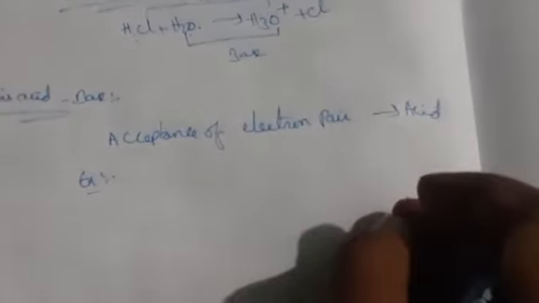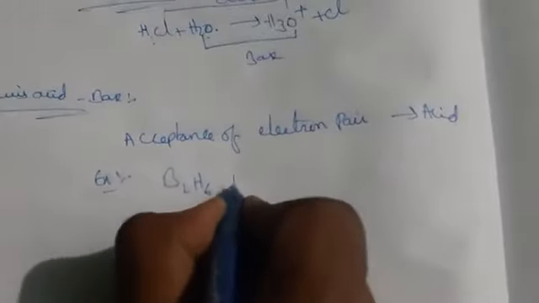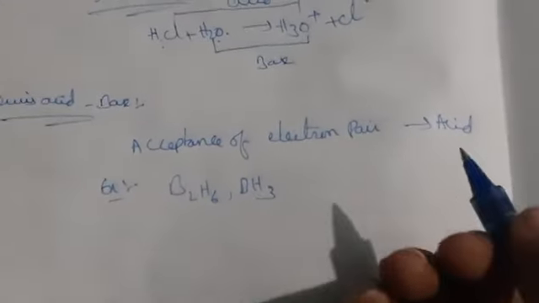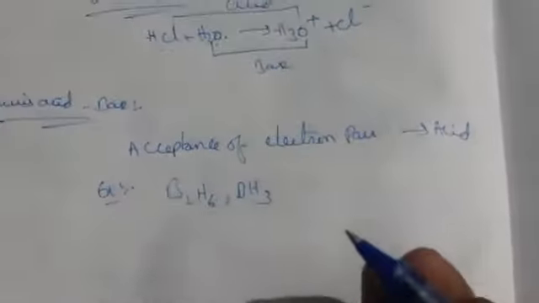Acceptance of an electron pair is nothing but, the elements which have very few electrons, which is an electron deficient compound. Electron deficient compounds, we can take B2H6 or BH3. Boron is an electron deficient compound. Why? Because it has a very small number of electrons, so it requires an electron pair.